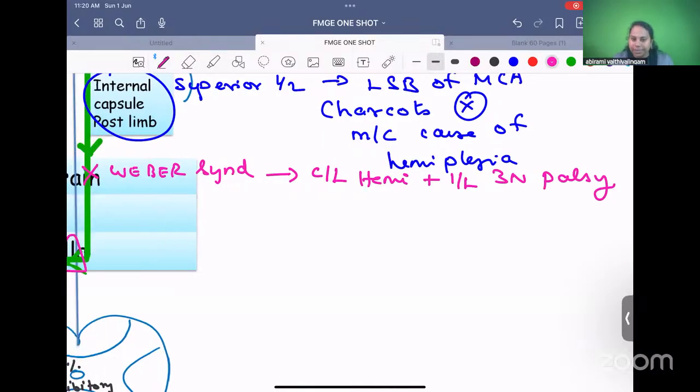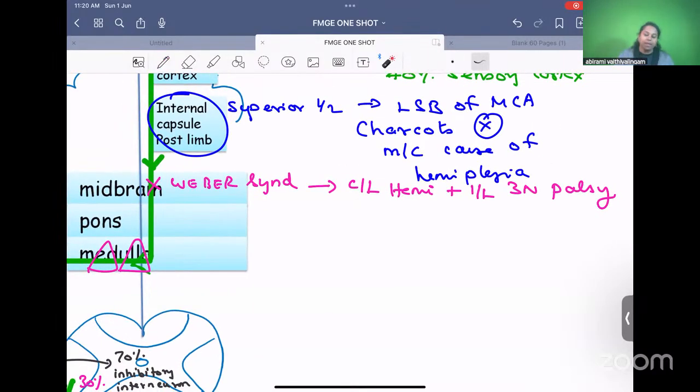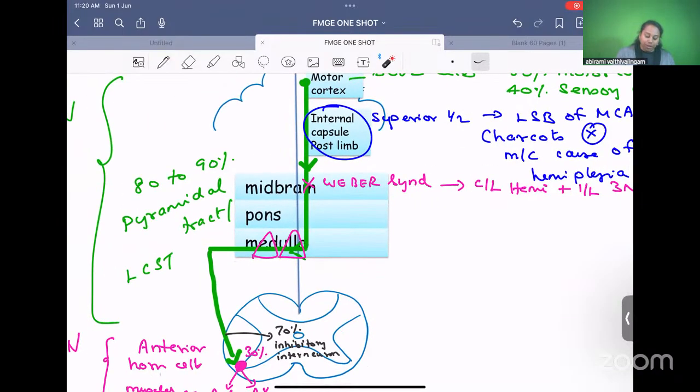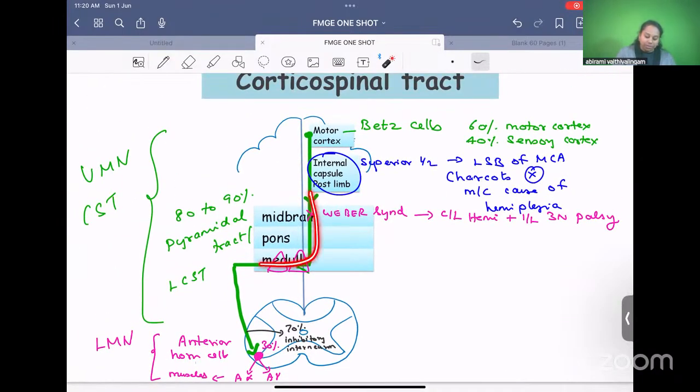You want me to repeat this? Yes. So I'll repeat, please listen. If there is any damage to these fibers at the level of midbrain, pons or spinal cord, the patient is always going to have a contralateral hemiplegia. Because if this side of the fiber is damaged, on the opposite side he is going to have hemiplegia. So it's always contralateral hemiplegia.